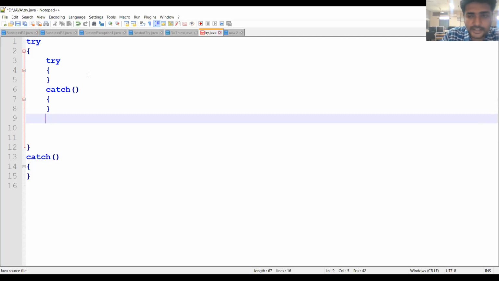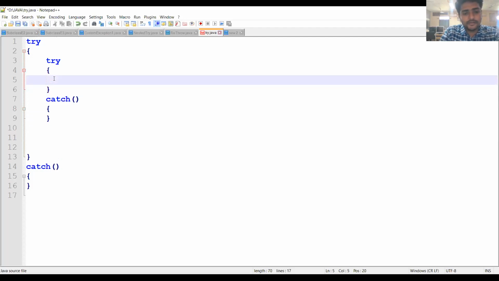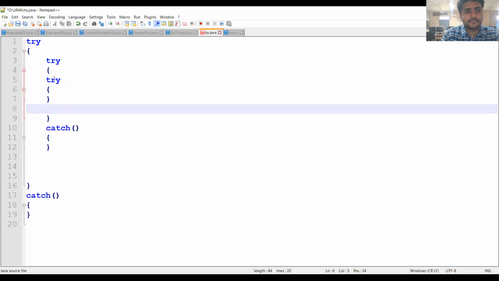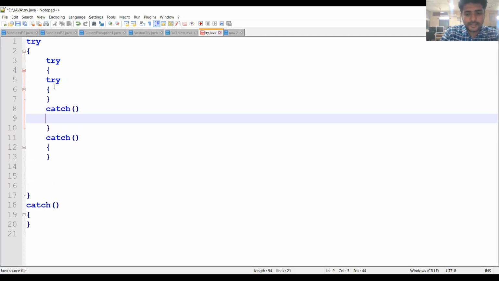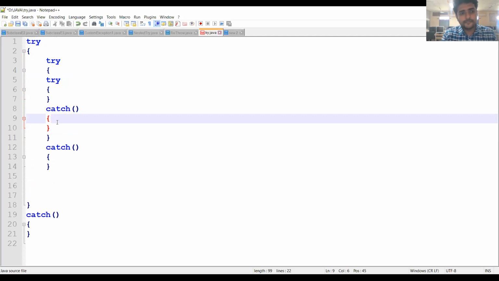If you want to nest another try block, within the try block we have another try block. So this is the try block, and this is the catch block for this try block. So see this one.